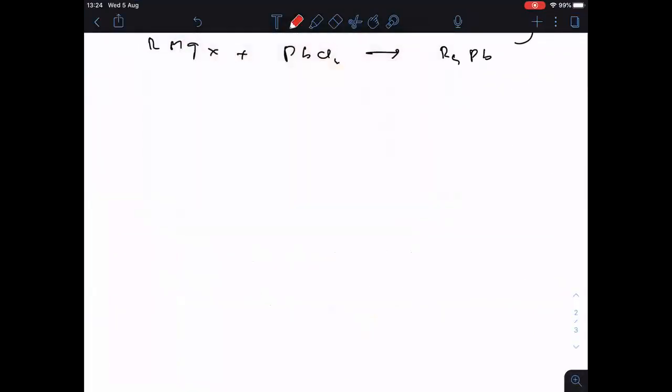Now here, one important thing in Grignard reagent: reaction with the acrol system. What is acrol? I will explain everything.